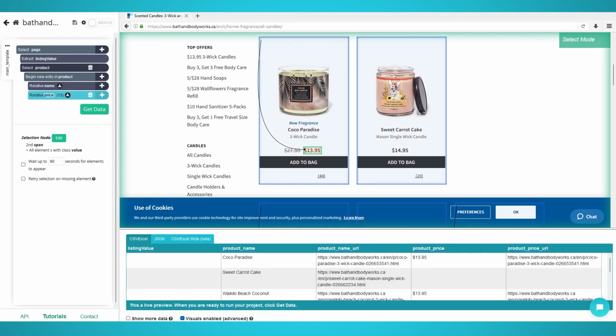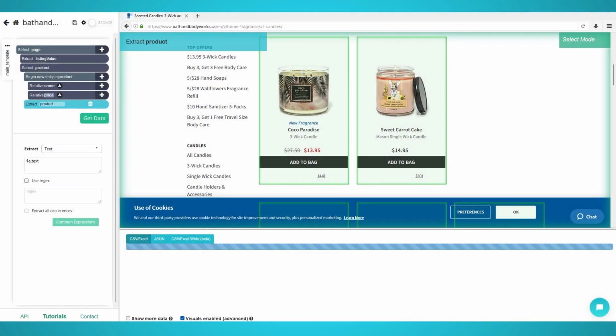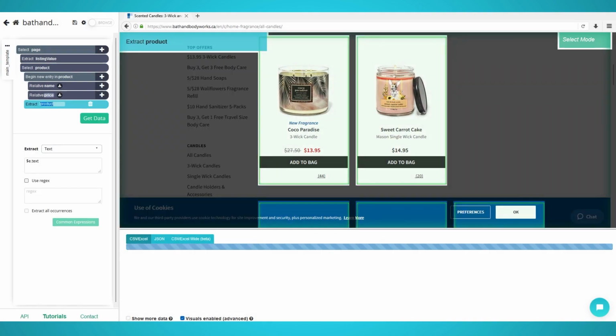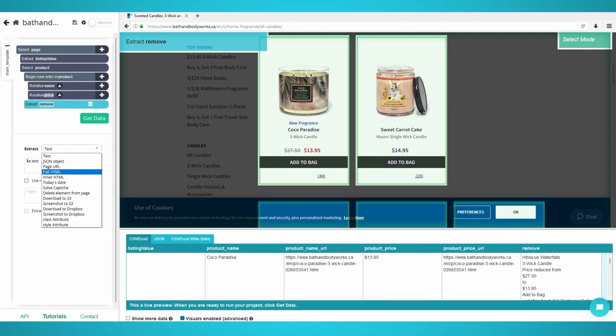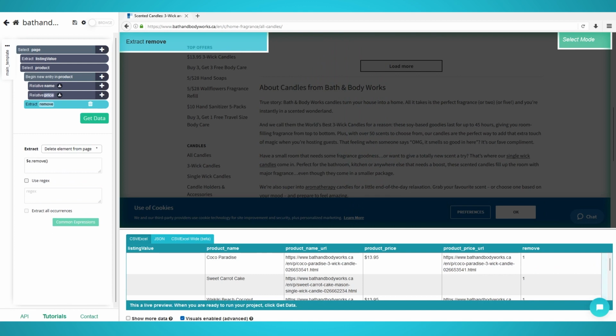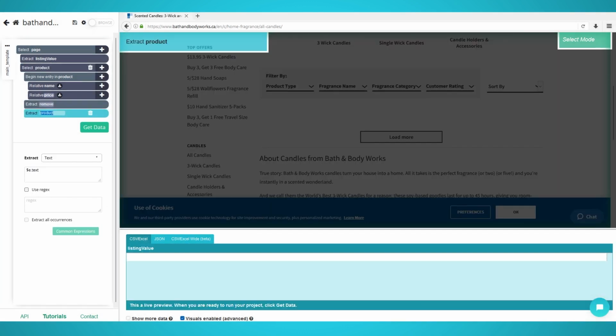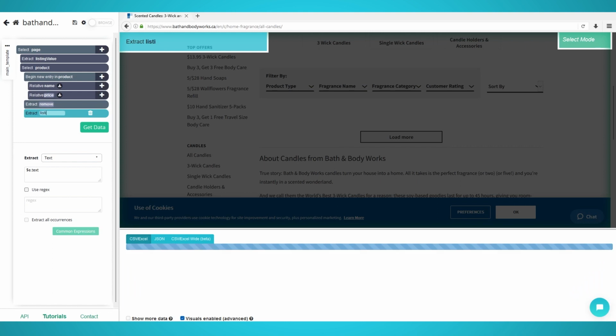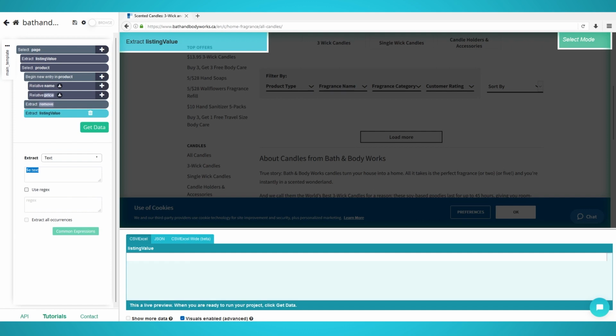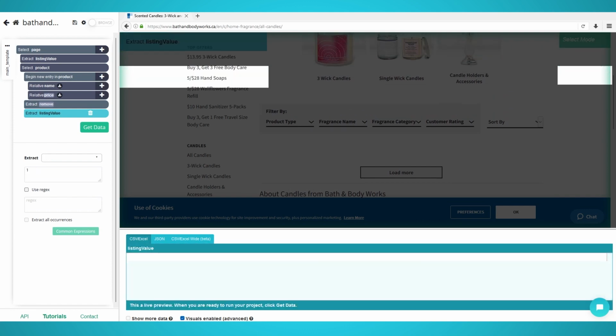Step 4. Removing scraped products. Begin by holding Shift and clicking the plus button next to your product selection. Choose Extract and rename it to Remove. Under the Extract dropdown, choose Delete Element from Page. Click Shift again and click the plus button next to your product selection. Choose Extract again and this time name it Listing Value, just as we did in the setup. In the value, put 1 this time to notify Parsub that we have extracted all the products on this page.